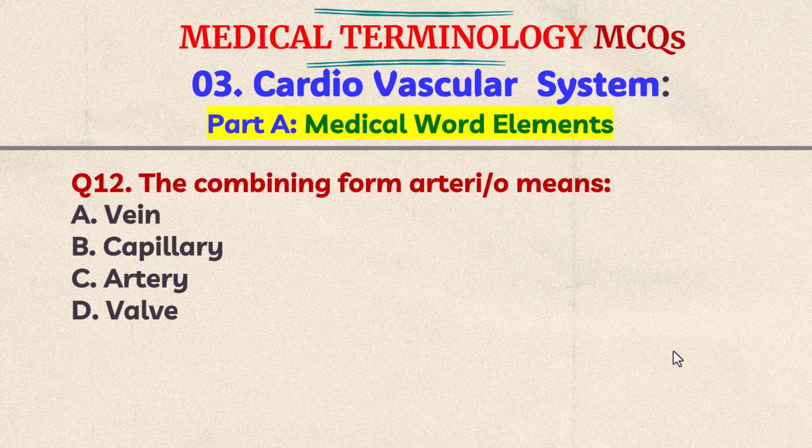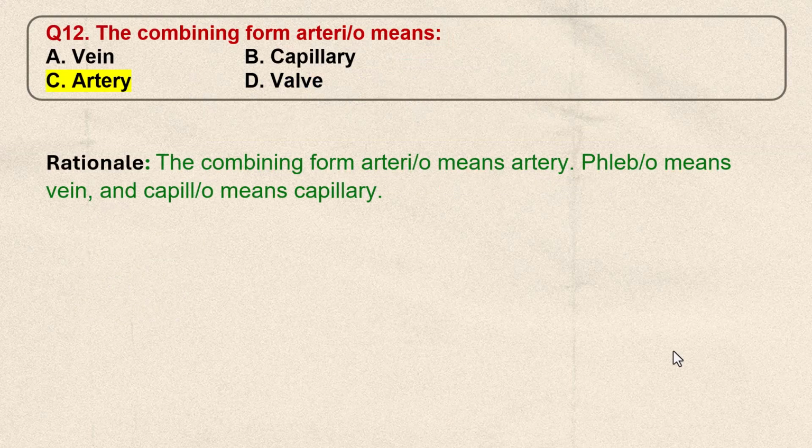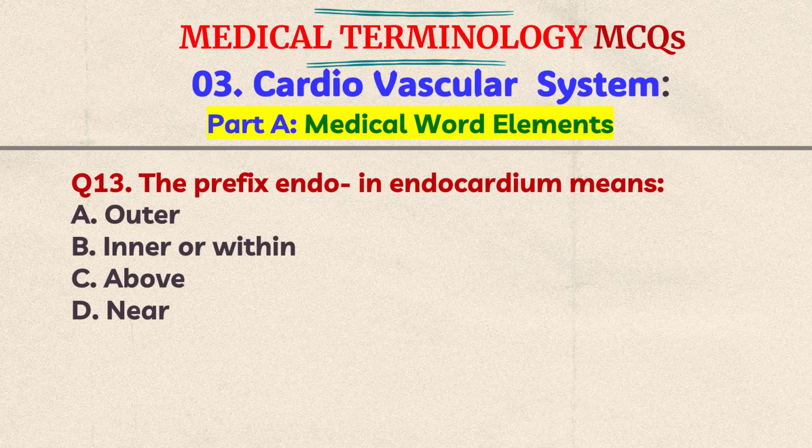Artery, D. Valve. Think the answer. The correct answer is C. Artery. The combining form arterio means artery, plebo means vein, capillo means capillary. Question number 13. The prefix endo in endocardium means A.